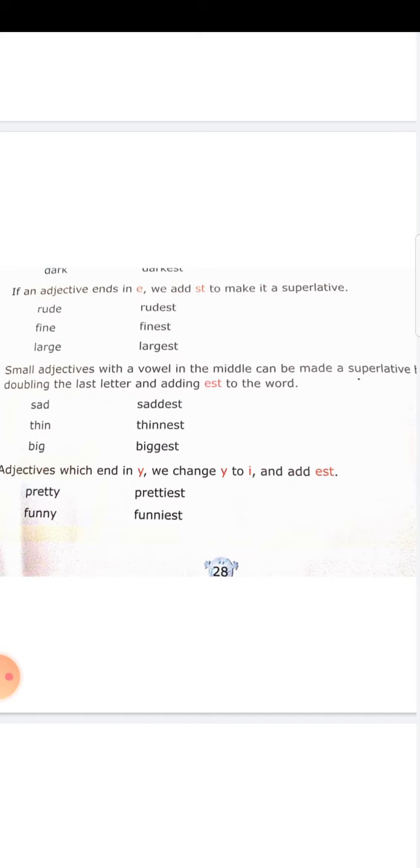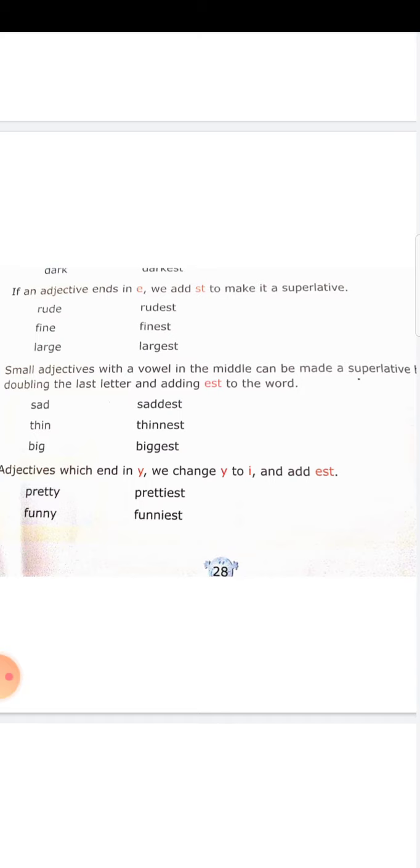Adjectives that end with y, we change y into i and add est. See here, pretty, P-R-E-T-T-Y, pretty. It ends with y. We have to change y into i, then we have to add est. Pretty, P-R-E-T-T-I-E-S-T, prettiest. Funny, F-U-N-N-Y, the y changes into i. Then you have to add est. F-U-N-N-I-E-S-T, funniest. So y changes into i, then you have to add est to the superlative form.